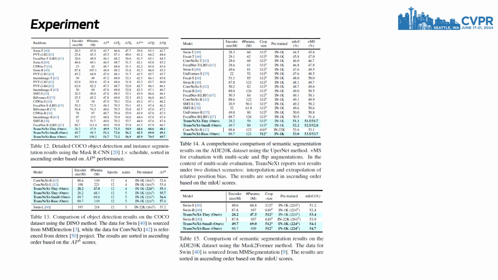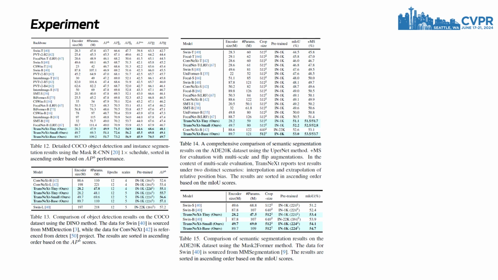Similarly, we utilized a DINO detection head, also trained under a 1x schedule, to further assess the potential of our model for object detection. Our TransNeXt tiny model achieved a box AP of 55.1 under a 4-scale setting, surpassing ConvNeXt L by 1.7 with only 14% of the latter's backbone parameters.